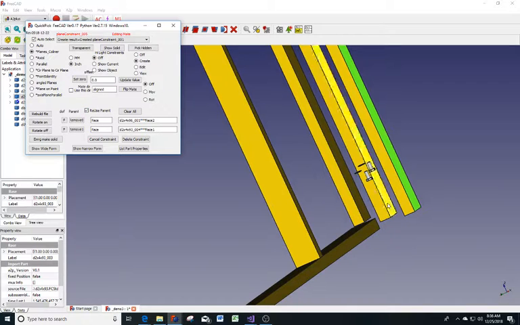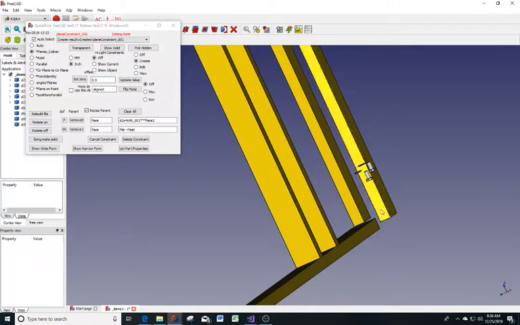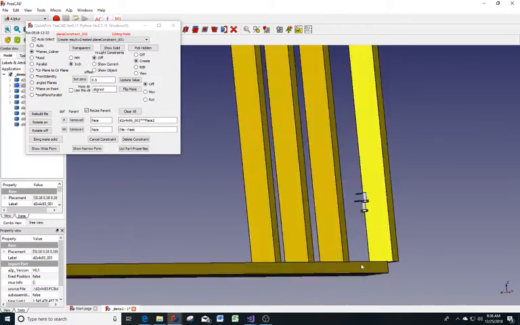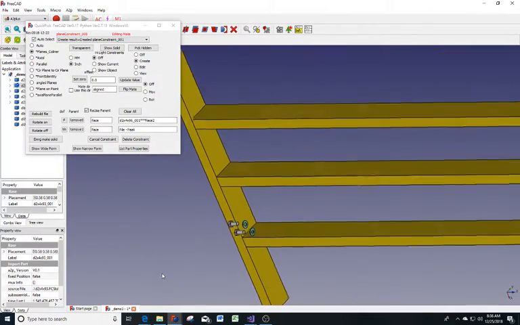Click on reuse parent. As you click on each stud, it will be put into place. There's our studs.